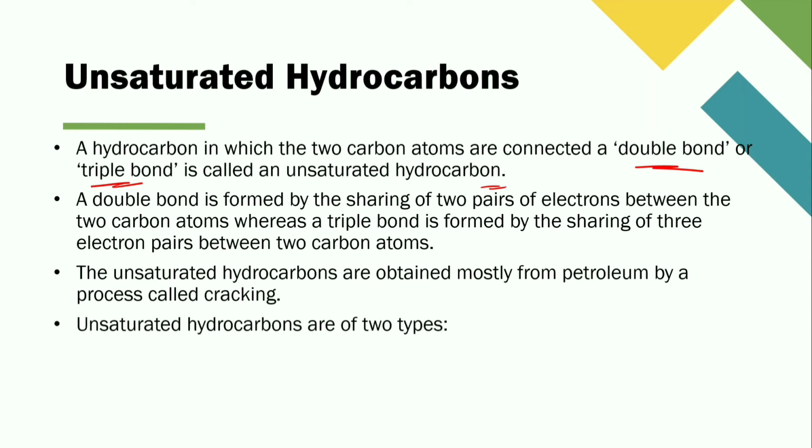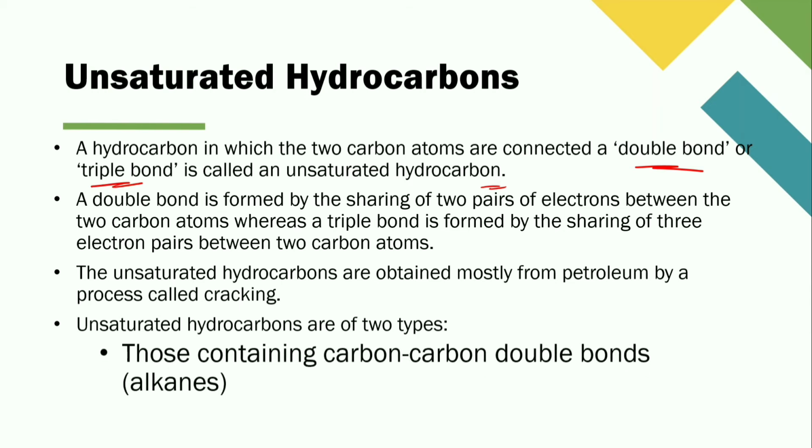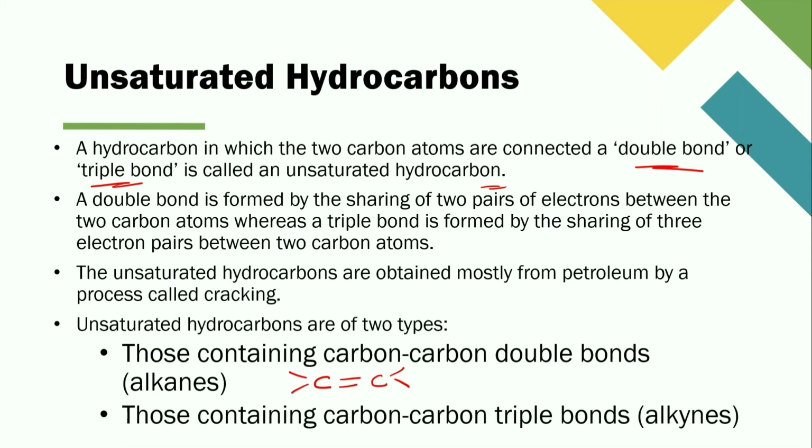Unsaturated hydrocarbons are of two types: those containing carbon-carbon double bonds, that is alkenes, where the double bond will be formed like this, and those containing carbon-carbon triple bonds, that is alkynes.